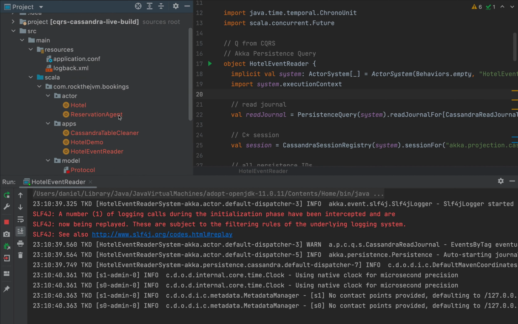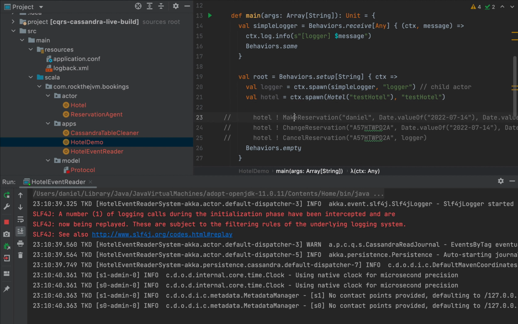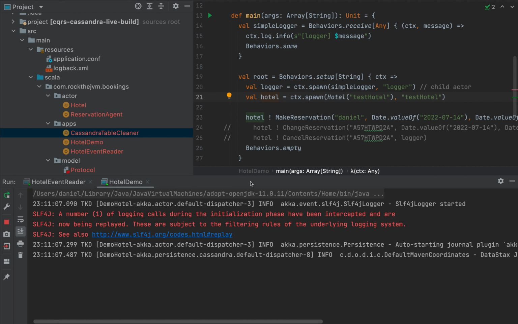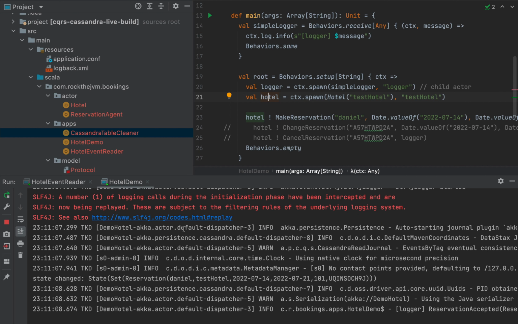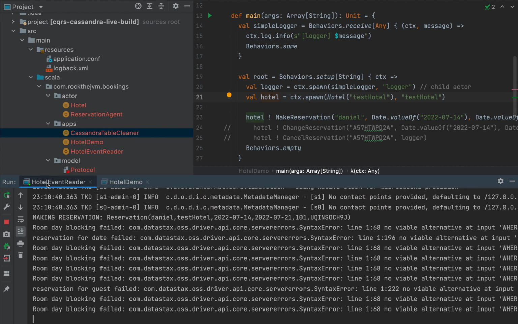And I'm going to start my little hotel demonstration. And in my hotel demonstration for test hotel, I'm going to simply create a new reservation. Remember, at this point, our Cassandra database is free because we executed the Cassandra table cleaner. So all our tables are fresh. So at this point, we can run our hotel demo as well, which will start persisting those events in Cassandra. And this hotel demo will have a state change. So the reservation was accepted. And in Hotel Event Reader, notice that we now have a log for making reservation, for reservation Daniel, test hotel, and so on and so forth with this confirmation number.